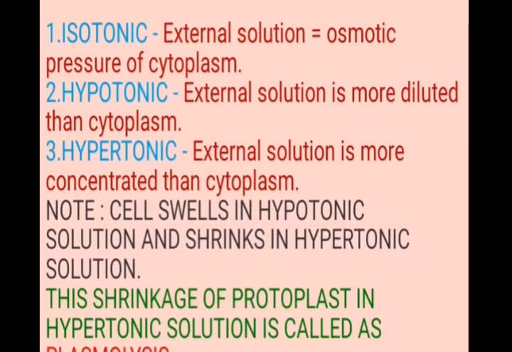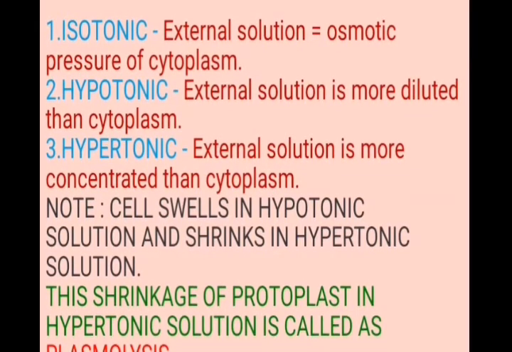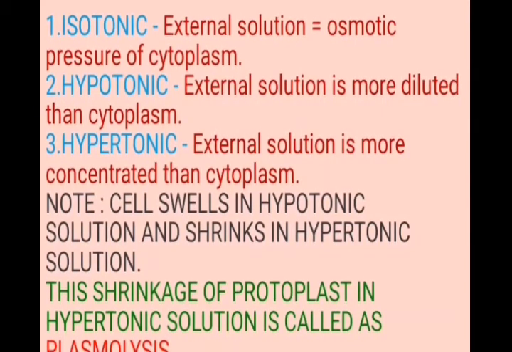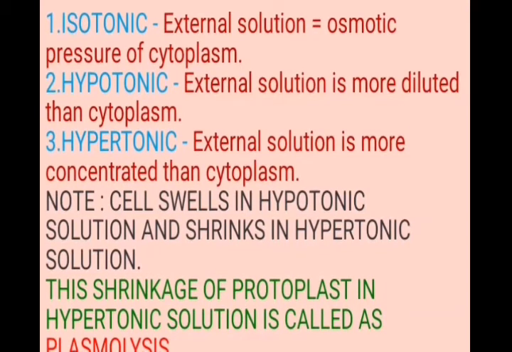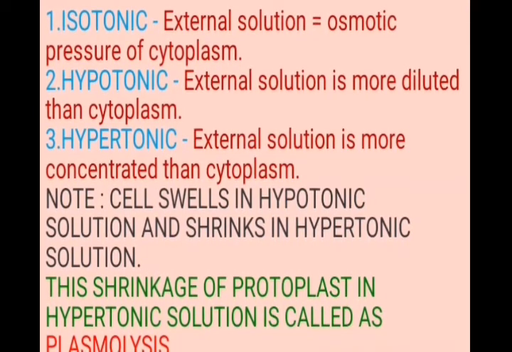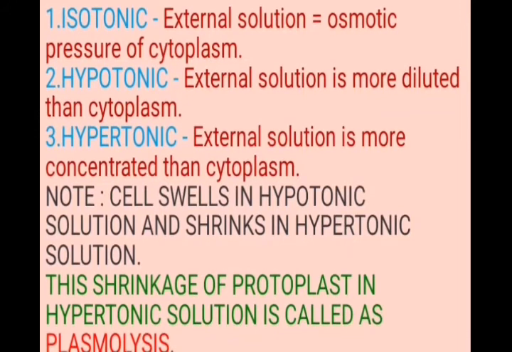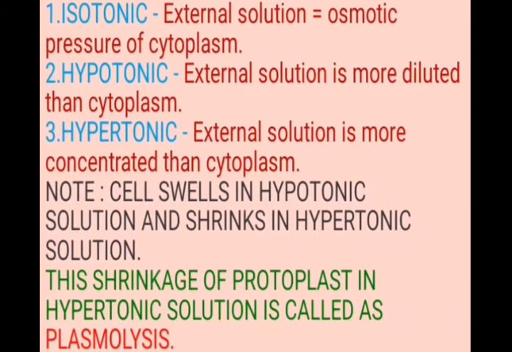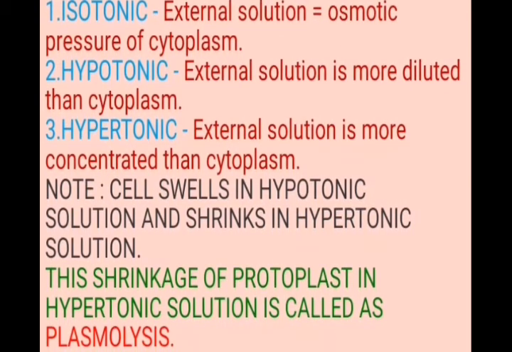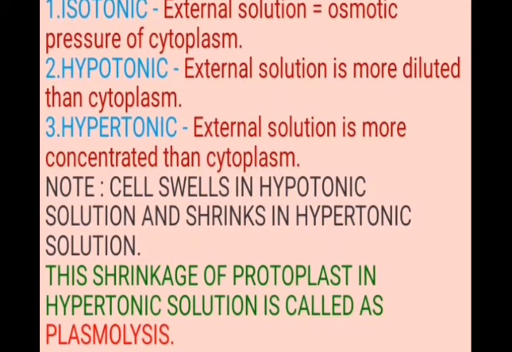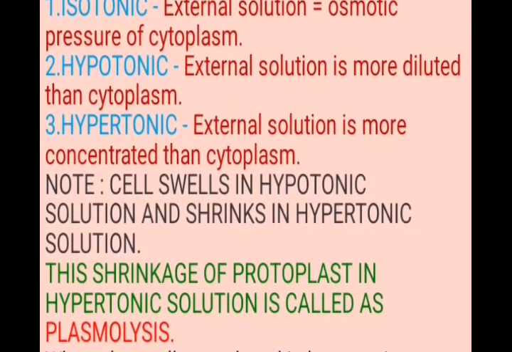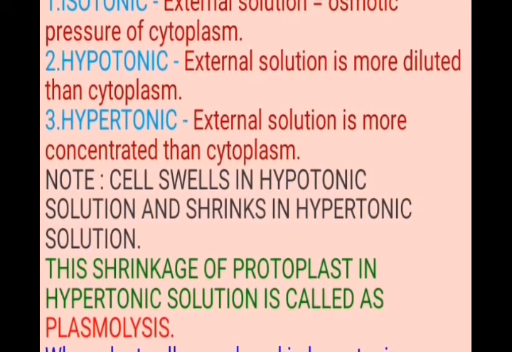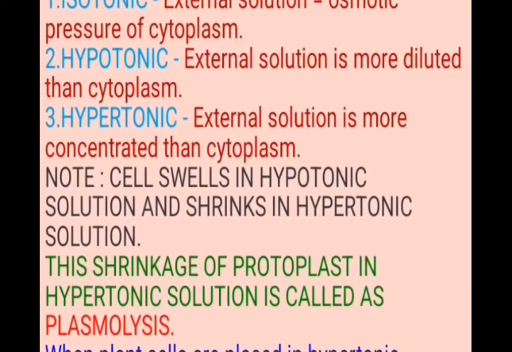Isotonic solution means external solution concentration is equal to osmotic pressure of cytoplasm. It means the concentration of external solution and the concentration of cytoplasm is equal. Second one, hypotonic solution. Hypotonic solution means external solution is more diluted than cytoplasm. It means external solution is low concentrated and the cytoplasm of cells is high concentration.